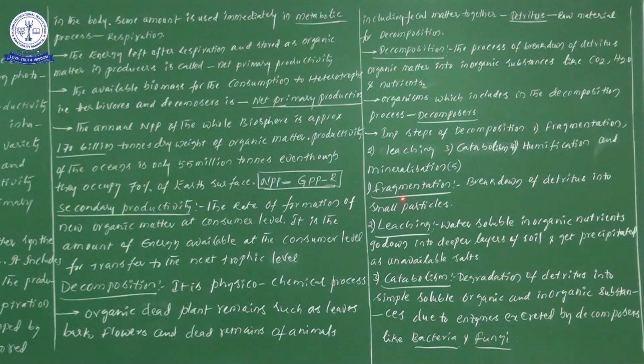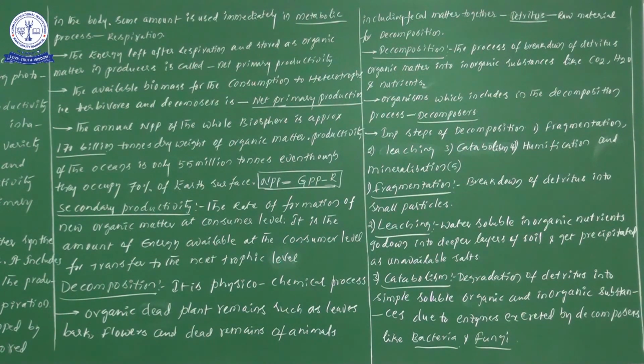Now first one, fragmentation. Fragmentation is nothing but breakdown. The word itself, once you look at it, as biology students we can understand. So fragmentation is nothing but breakdown. Now which one are we using here? Detritus. Thereby, breakdown of detritus into small particles. Fragmentation. Next one, while watching this video, try to maintain a textbook in front of you. Definitely, these particular steps are important.